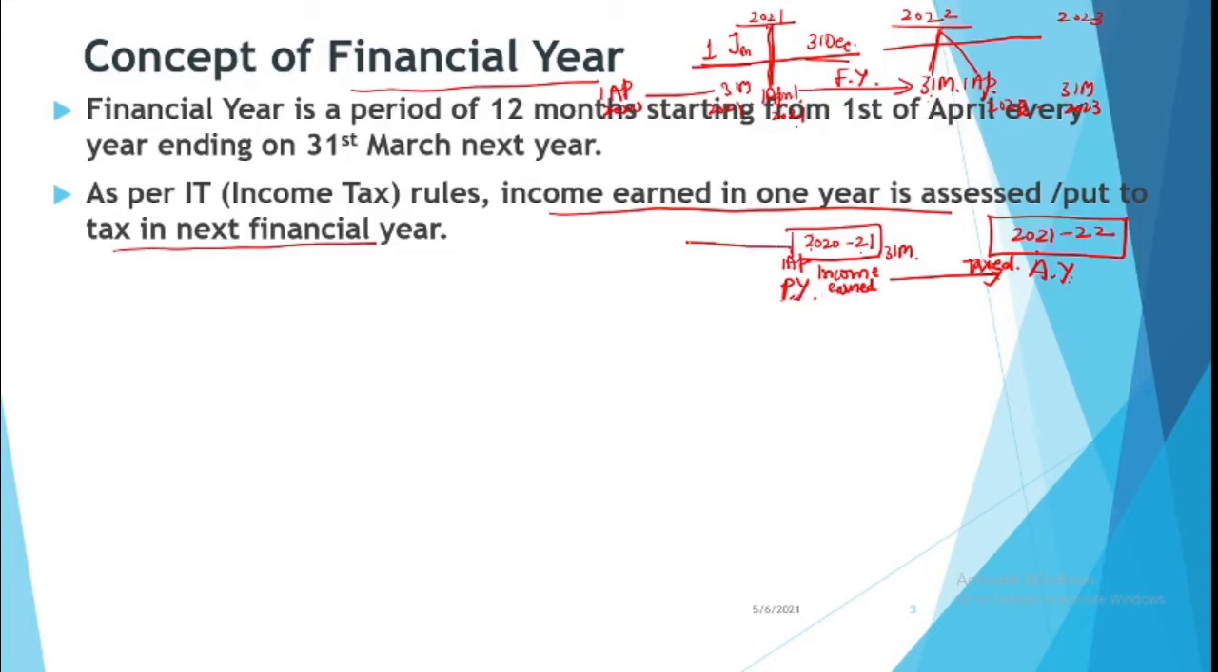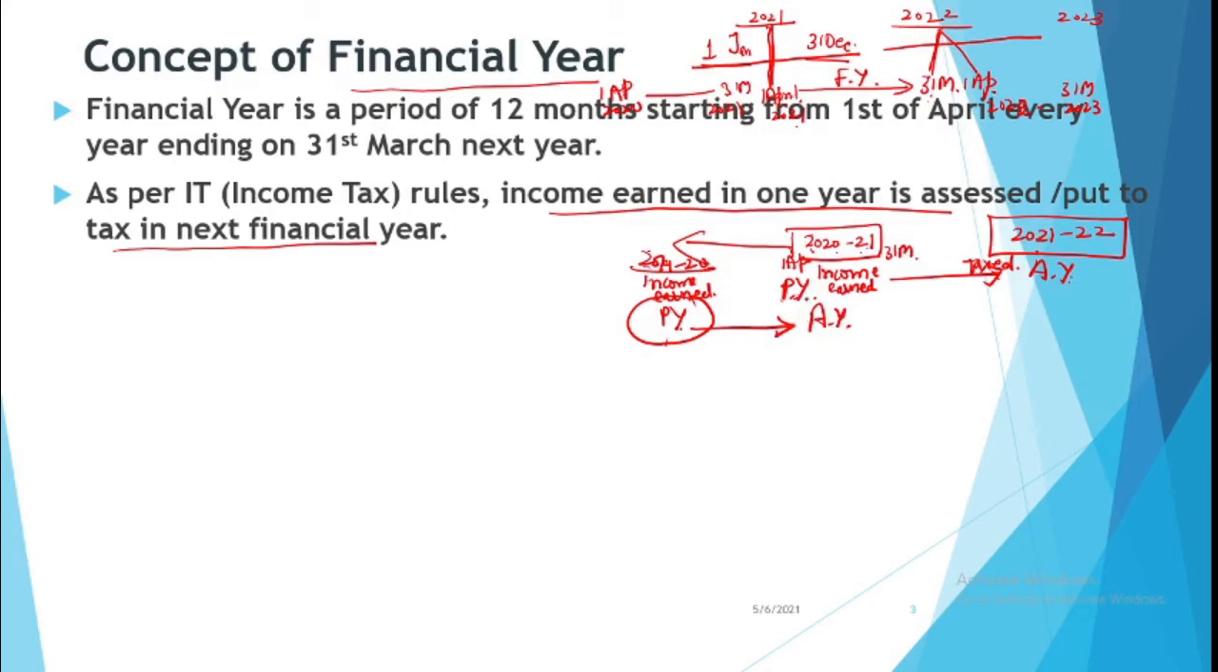How? Because prior to this year, it's a timeline. So prior to this year, there is another year, that is 2019-20. So you earned income in this year also. If you have a regular source of income, you have earned income in this year also. So for this income, this is the previous year and it will be put to tax in this year. So for this income, 2020-21 is going to be the assessment year, right?